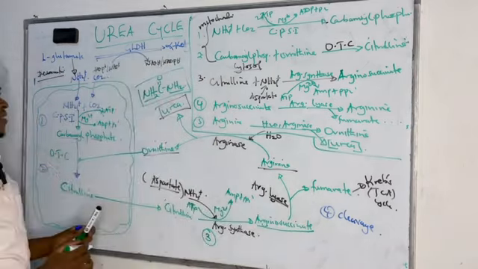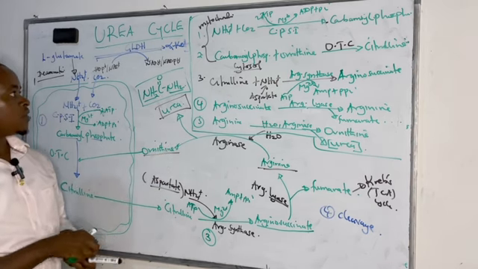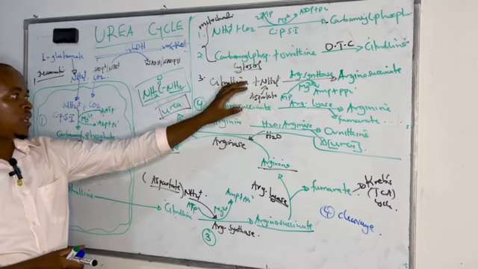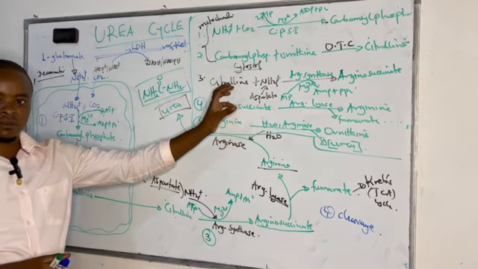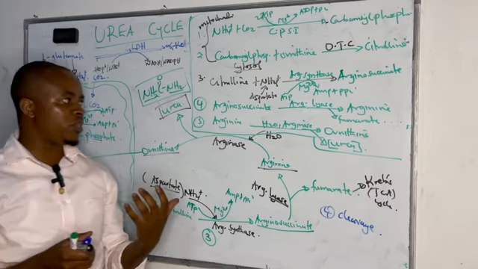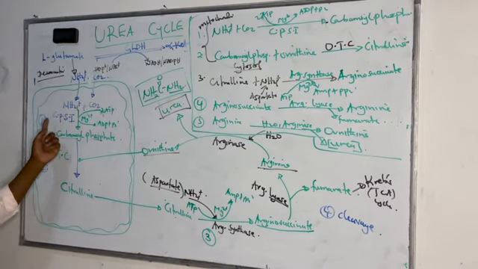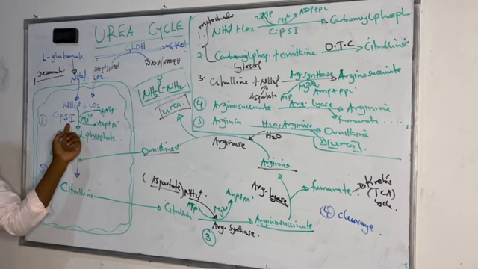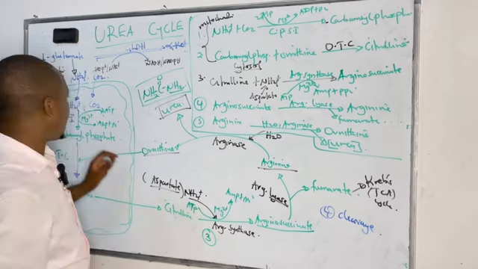You can summarize these into 5 steps, whereby the first 2 occur in the mitochondria, whereas the last 3 occur in the cytosol. And whenever you are born with genetic disorders, whereby you are lacking carbamoyl phosphate synthase type 1, you can suffer from what we call hyperammonemia type 1.